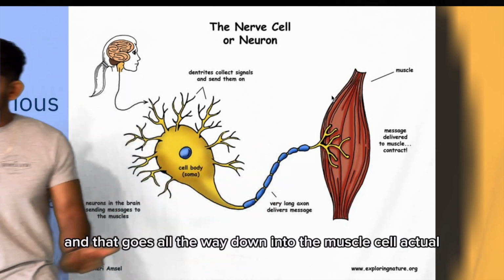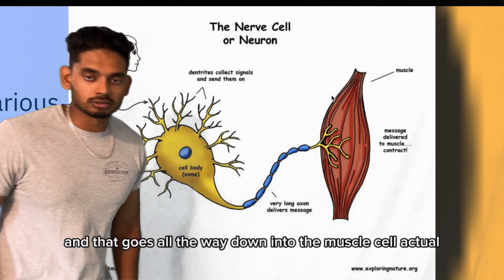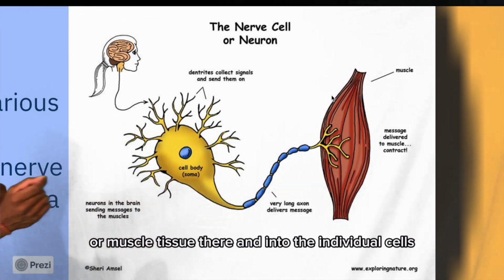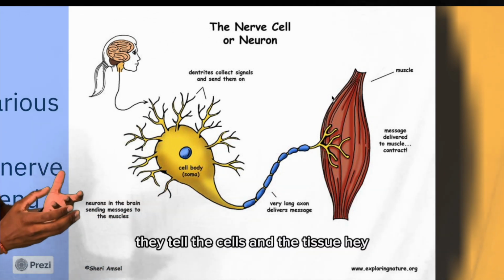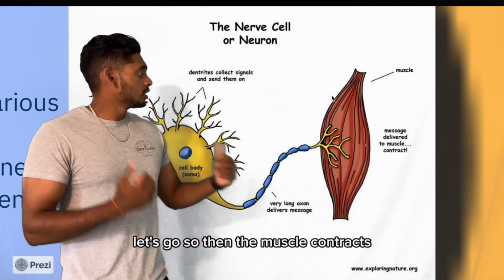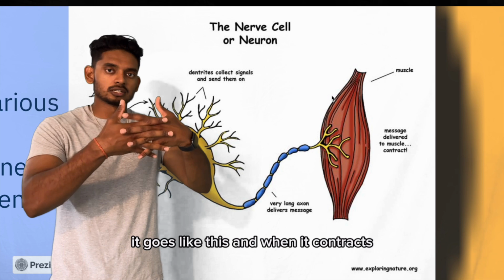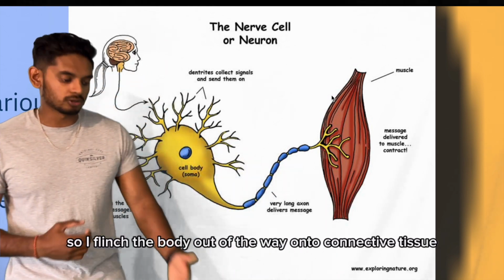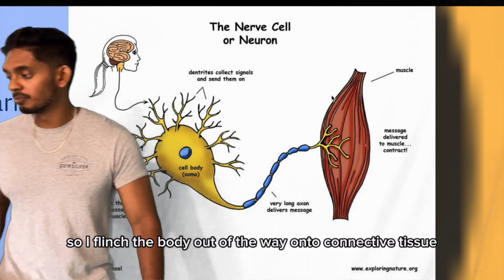And that goes all the way down into the muscle cell or muscle tissue there, and into the individual cells. They tell the cells and the tissue, hey, we gotta move, we're in pain, let's go. So then the muscle contracts, it goes like this. And when it contracts, it moves the body, so I flinch, move all the body out of the way.